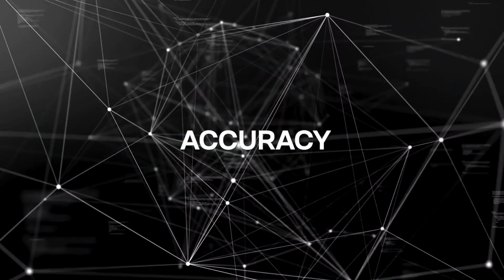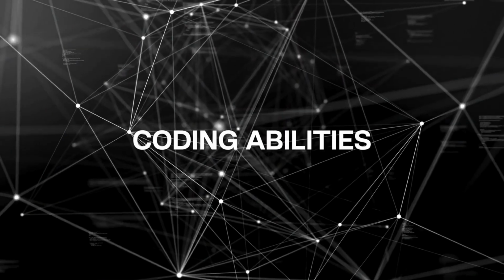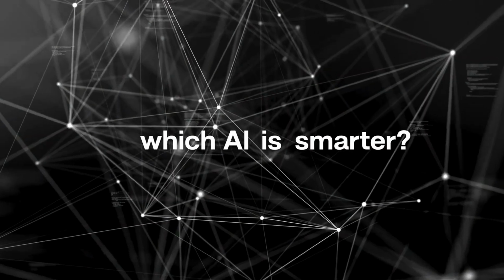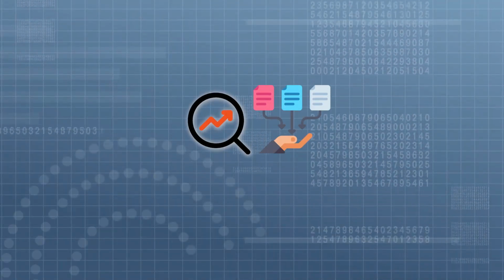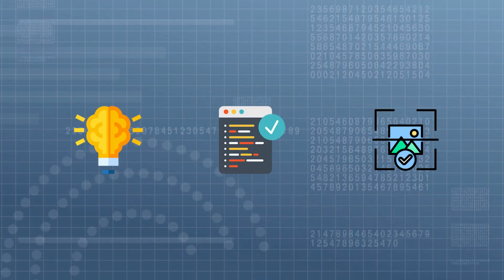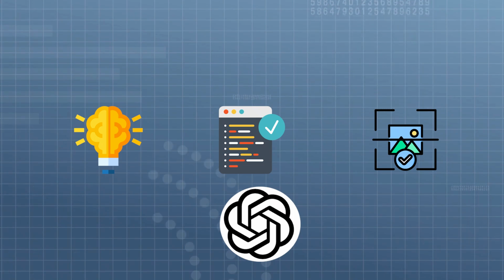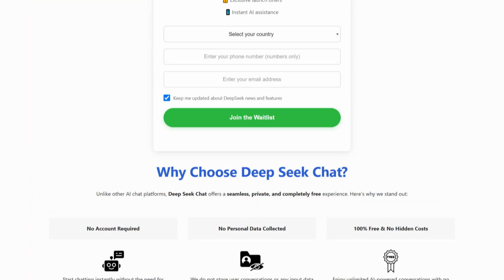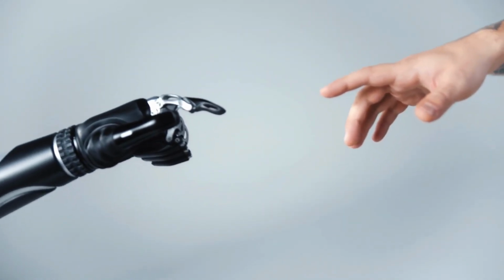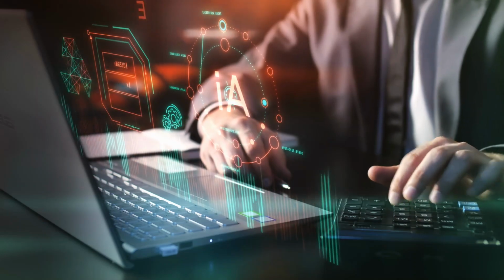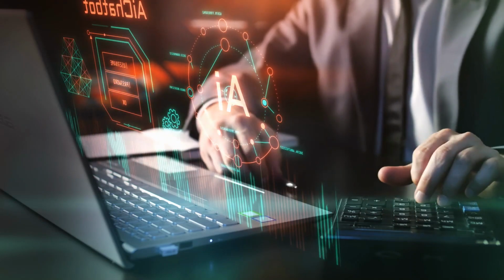So after testing accuracy, features, speed, coding abilities, multimodal functions, and privacy, which AI is smarter? The answer depends on what you need. For research and fast retrieval of information, DeepSeek is impressive. For creativity, coding help, and image analysis, ChatGPT is the better choice. If you want a free tool with no paywall, DeepSeek is an attractive option. If you prefer a more polished, human-like AI experience, ChatGPT still leads. Ultimately, there's no single winner. Both AIs excel in different areas.